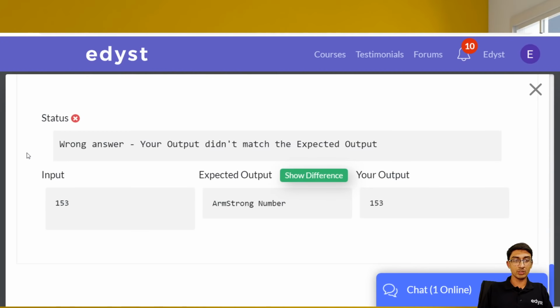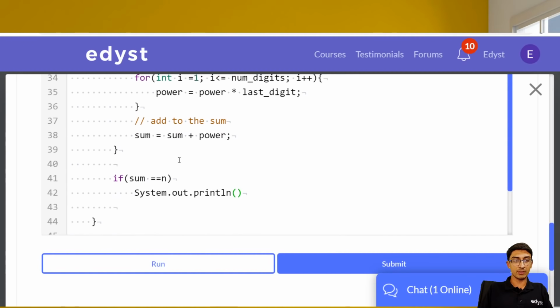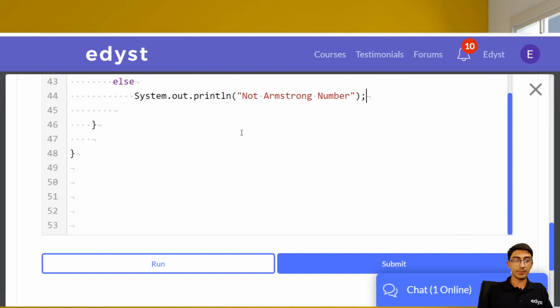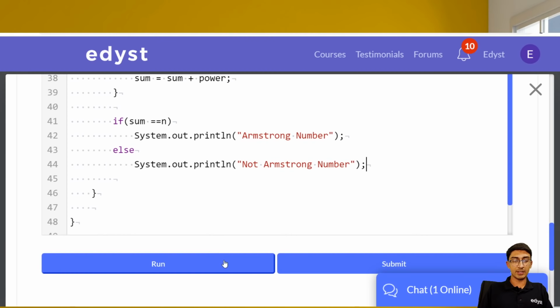Armstrong number. Okay, so let's print that. If it's the same thing, then we have to print Armstrong number, right? Else print not Armstrong number, right? So that's what we have to do. Okay, and let me run it now and see.